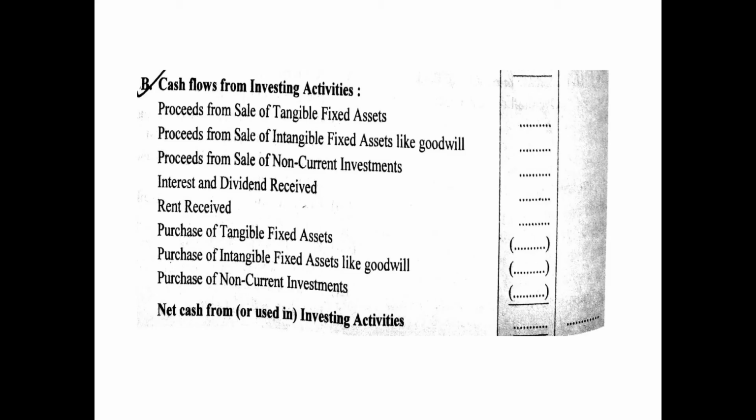Now the B point is the cash flow from investing activities. So all the inflows will be added and all the outflows from investing activities will be deducted. All the inflows which will be added can be proceeds or receipt from sale of tangible fixed asset, receipt from sale of intangible fixed assets like goodwill, receipt from sale of non-current investment, interest and dividend received, rent received. So these are cash inflows to be shown under investing activities. And whatever the cash outflows under investing activities are there, you will show them in brackets because these will be outflows and these will be deducted.